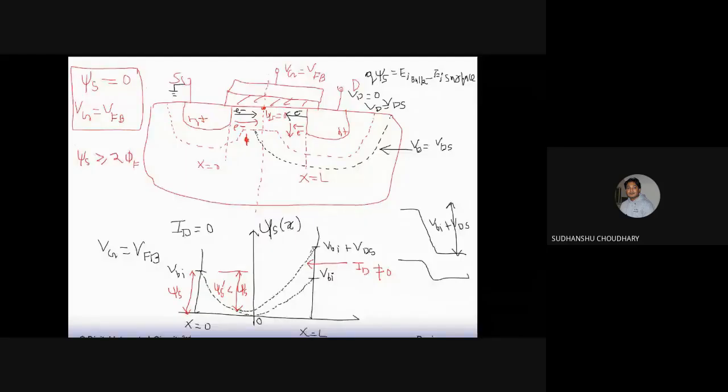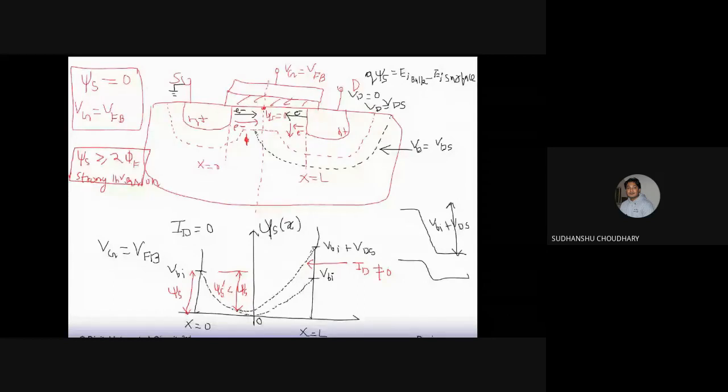Phi f is the Fermi potential or the bulk potential. To create a strong inversion, you need a surface potential equivalent to 2 phi f, that is, twice the bulk potential.